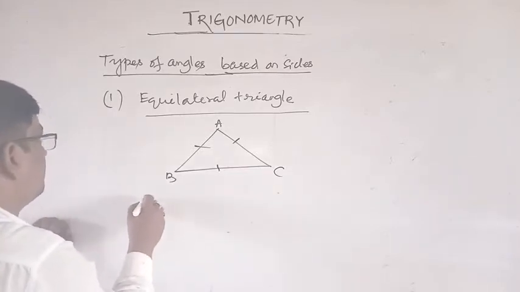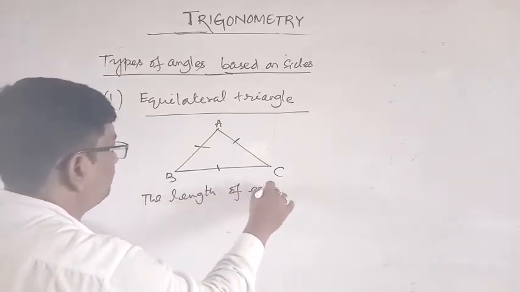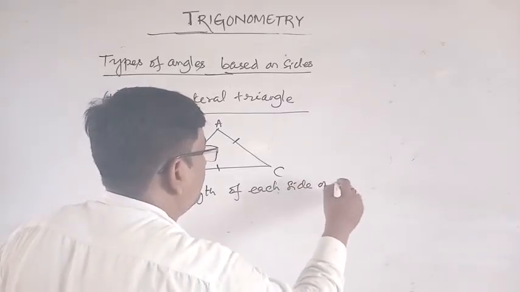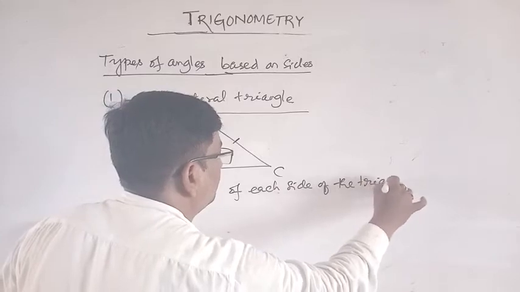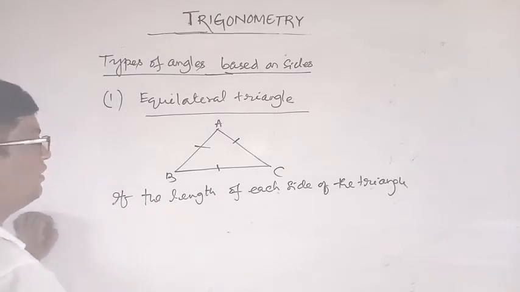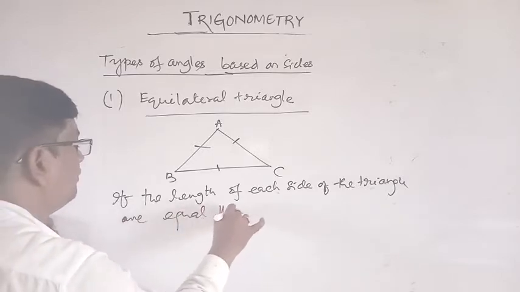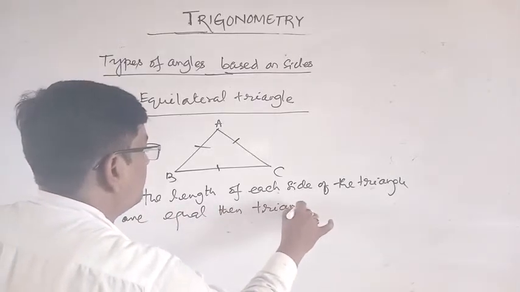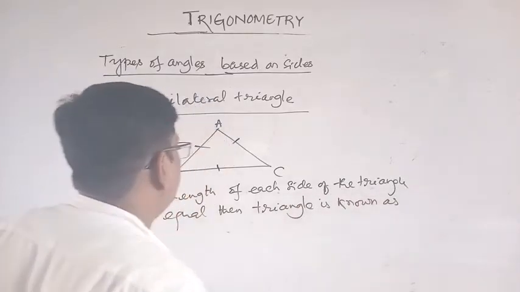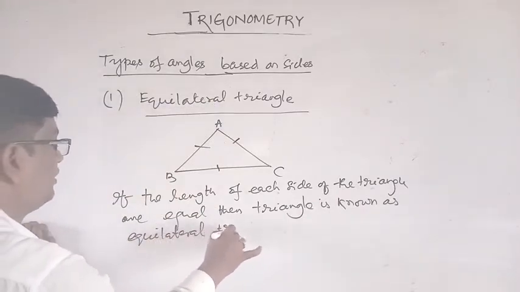The length of each side is equal. If the length of each side of a triangle is equal, then the triangle is known as an equilateral triangle.